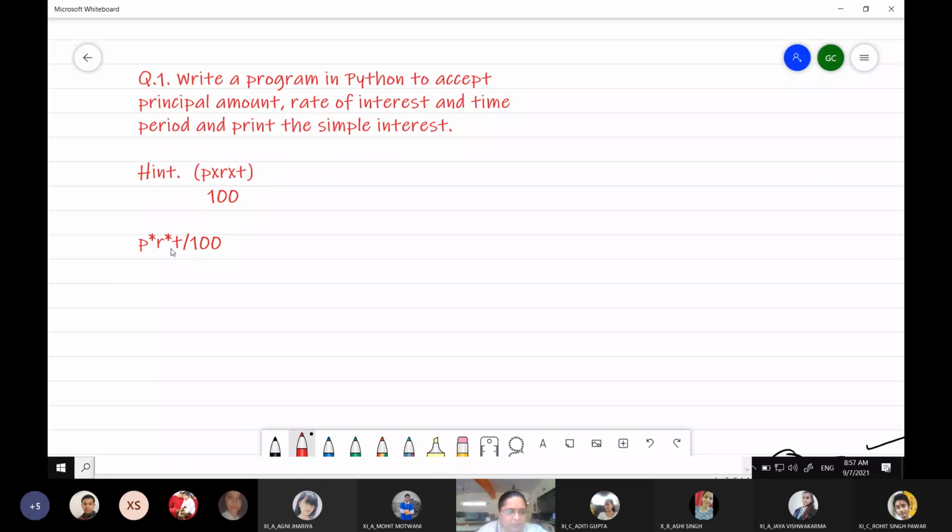Next, again, when we move towards the right, we find another multiplication. So the product of P and R will be multiplied with T. Got it? So you got P into R into T. Now you have to divide it by 100. So when you move towards the right, you get this division operator. Then this product is divided by 100 and you get your answer.